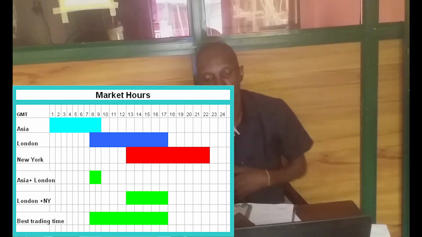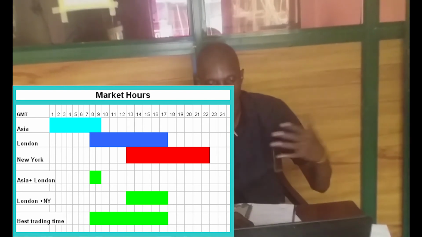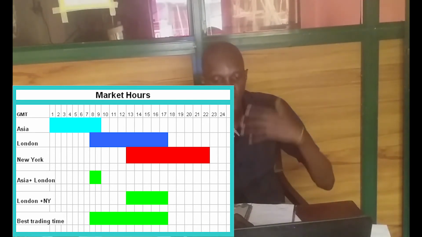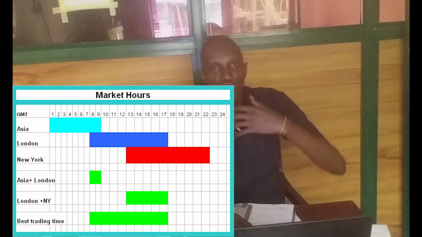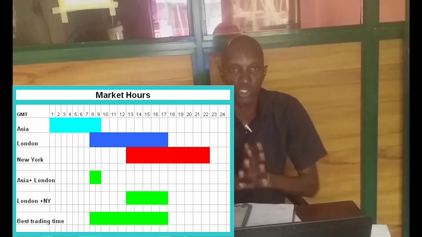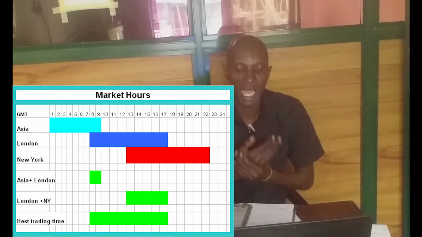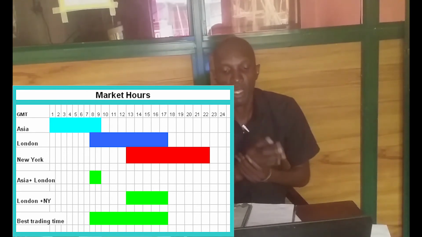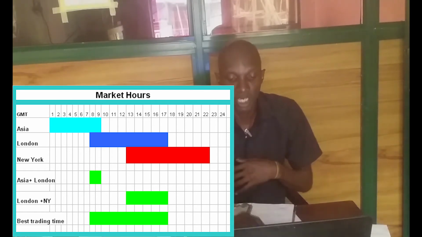And then you have the large part called the London session, which is the third trading session, is the session where you have large movement, trading sessions, news is released, news that affects all the market is released, and the London session begins at 8 a.m. GMT in the morning and closes at 5 p.m. GMT in the evening.